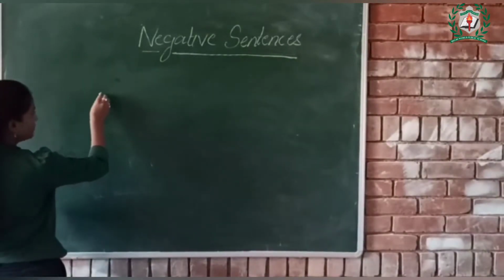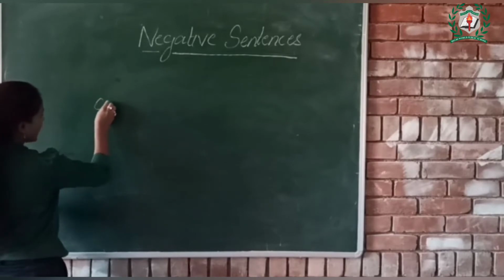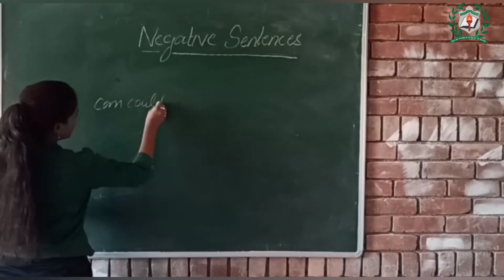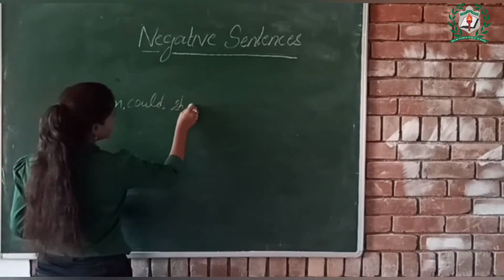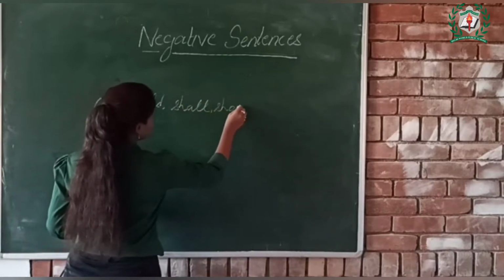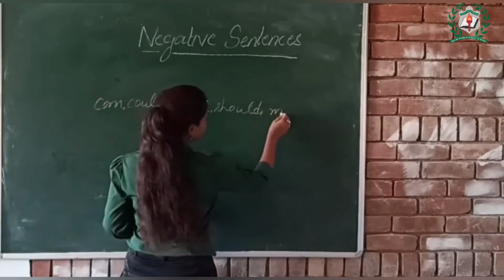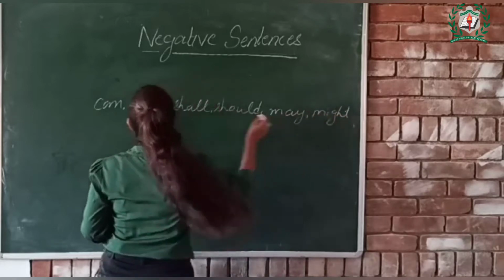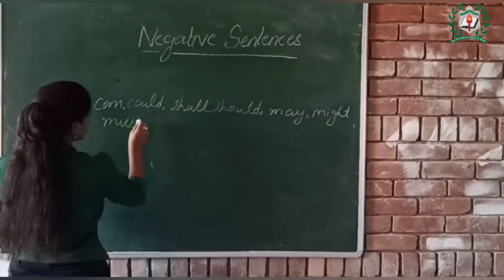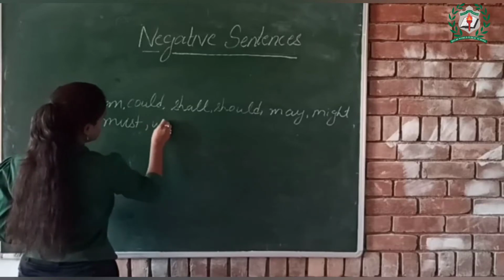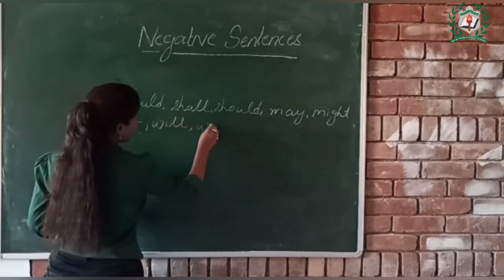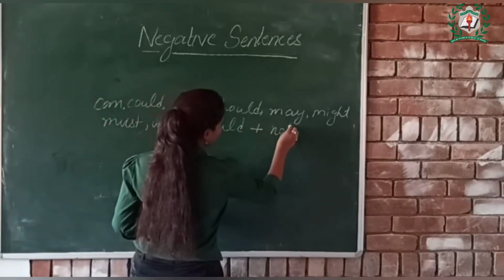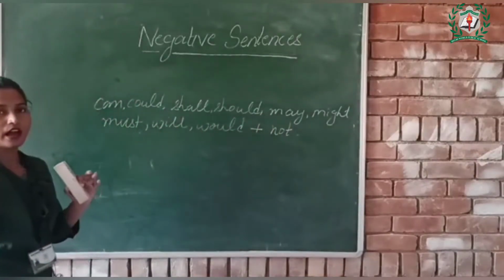After the helping verbs can, could, shall, should, may, might, must, and two more are left, will, would, we add not after all these helping verbs.